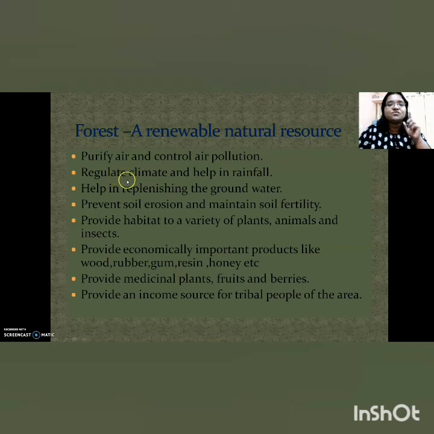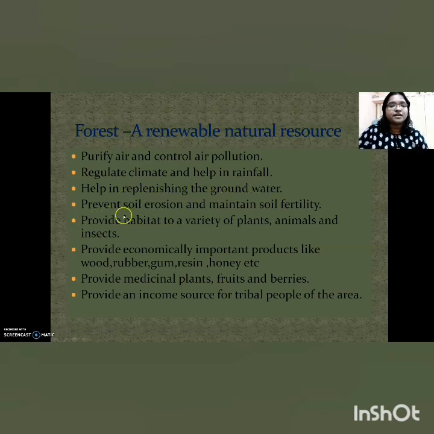The second one is that it controls the climate and thereby helps in the process of rainfall. Coming to the third one, when enough rainfall is there, of course the groundwater level also will be proper. It replenishes the groundwater.